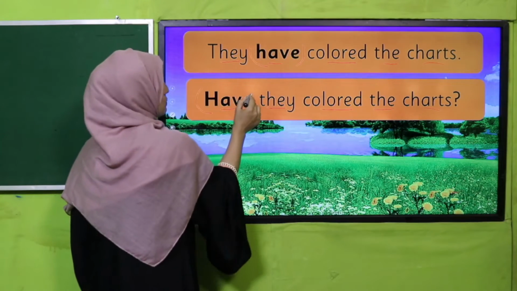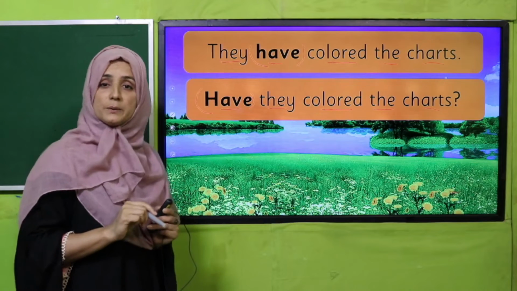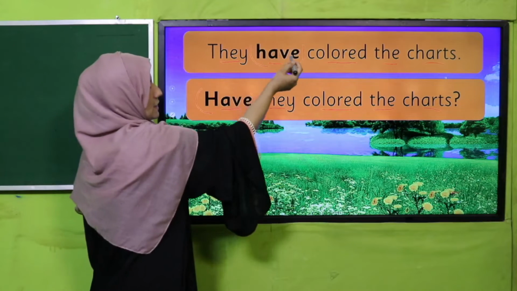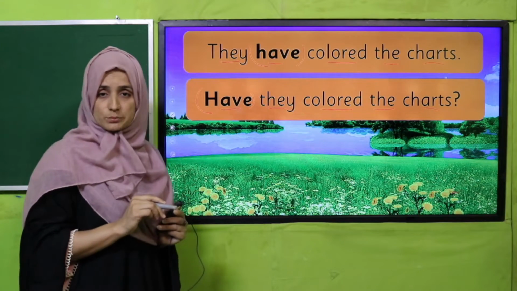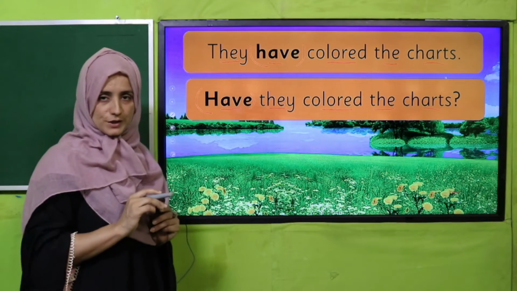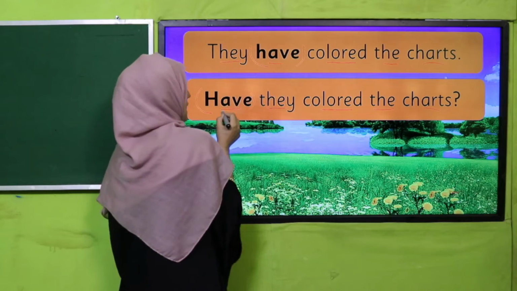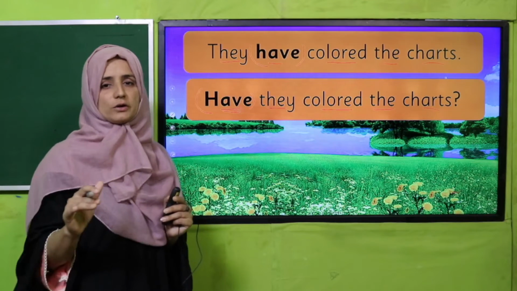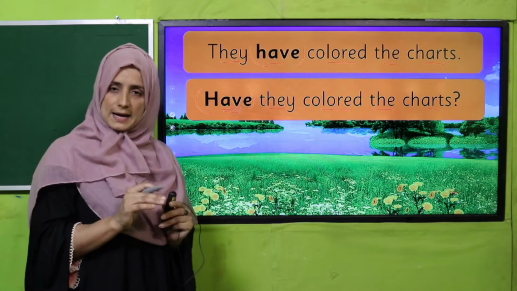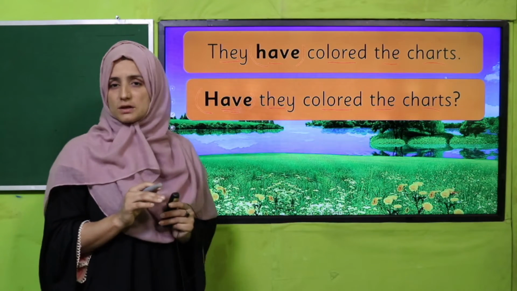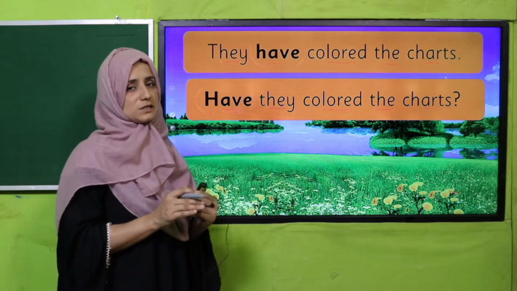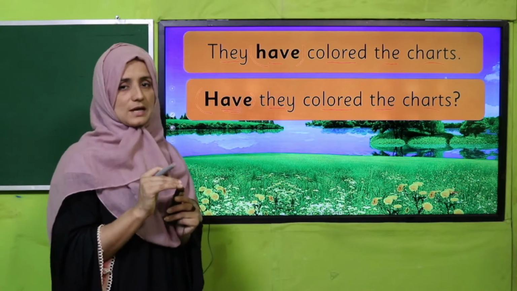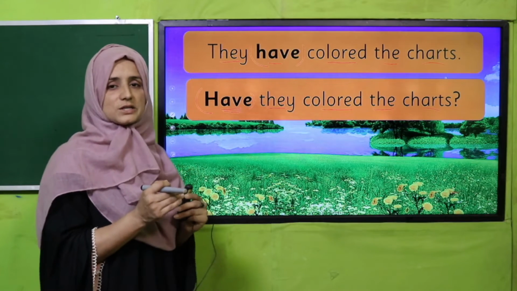Now I have to make a question, so I have kept this "have" in the beginning of the sentence. You can judge, my dear students, that it was in the center of the sentence after the subject, but while making an interrogative sentence I have used this "have" in the beginning of the sentence. This way is for all verbs: be, do and have. While making a question we will write these words in the beginning of the sentence, and the rest of the sentence will be the same. The tense we are using, we will get the same.